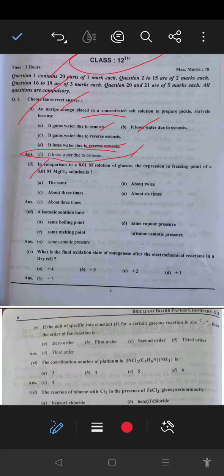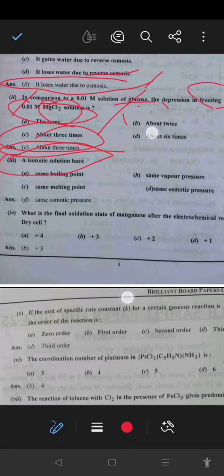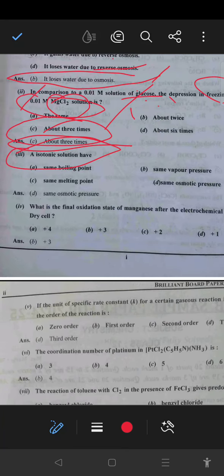Second, in comparison to 0.05 molar solution of glucose, the depression in freezing point of 0.01 molar magnesium chloride solution is, so as we know magnesium chloride gives 3 ions, the i value will be 3, so near about 3 times is the right answer. Option C is the right answer. Okay. Next, isotonic solutions have the same osmotic pressure, so option D is the right answer.